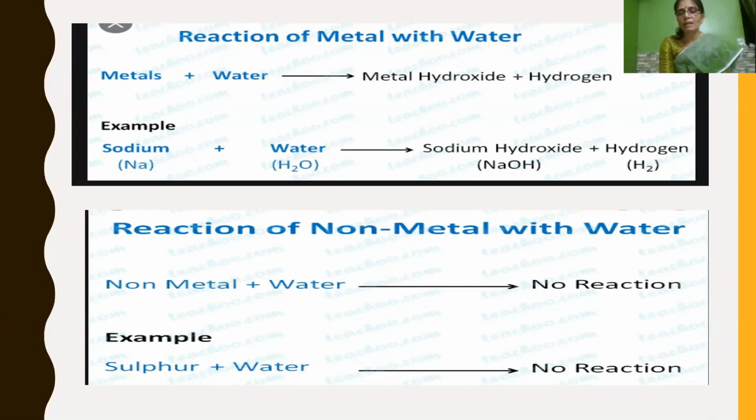For example, sulfur plus water. Sulfur is a non-metal, so no reaction. So in the exam, if it comes as a fill in the blanks, metals when they react with water release dash. What will it release? Hydrogen gas, isn't it? And it forms metal hydroxide. And in the same way, what will happen when non-metals react with water? There will be no reaction.